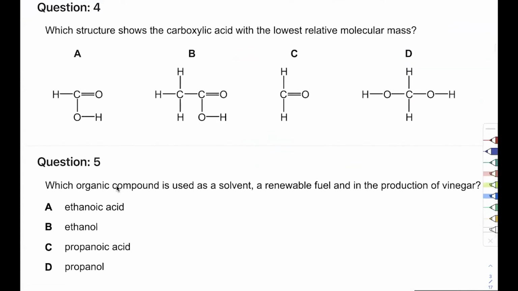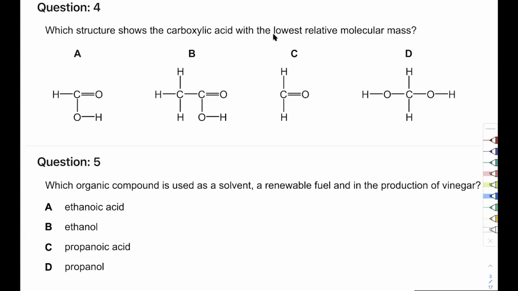Which structure shows the carboxylic acid with lowest relative molecular mass? First of all, we are looking for a carboxylic acid. That's important. Examiners will try to confuse you, because if you read this statement, what is going to be your focus? It's really easy to think, oh, it's easy, I just need to find the lowest Mr. Let me calculate the Mr of all of them. But you don't need to do that. That's a waste of time because not all of them are acids.